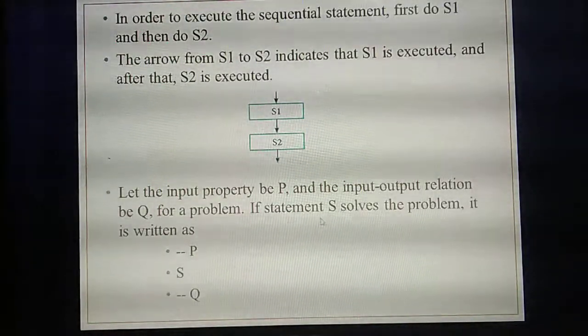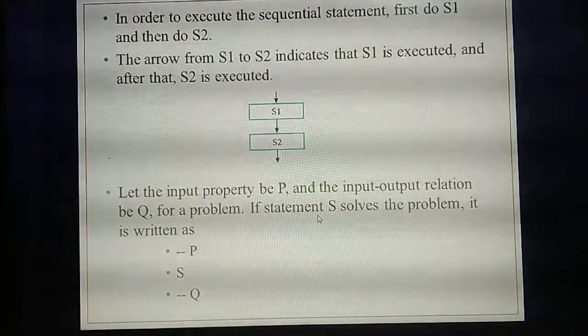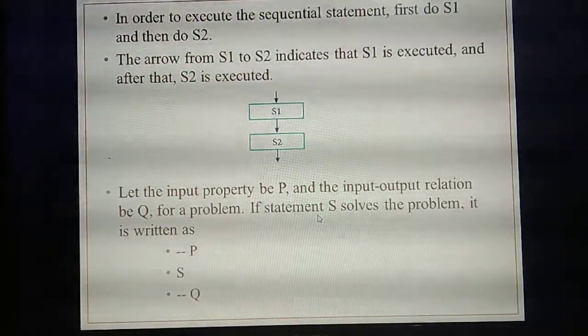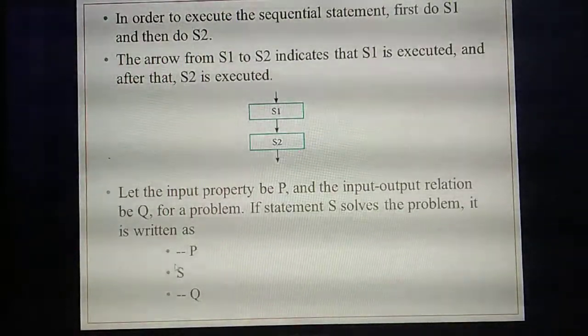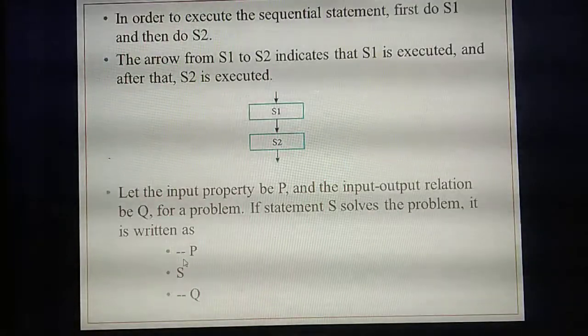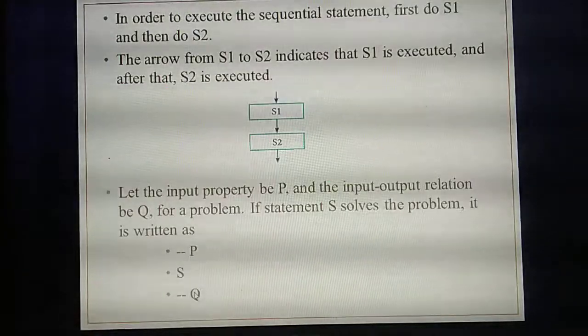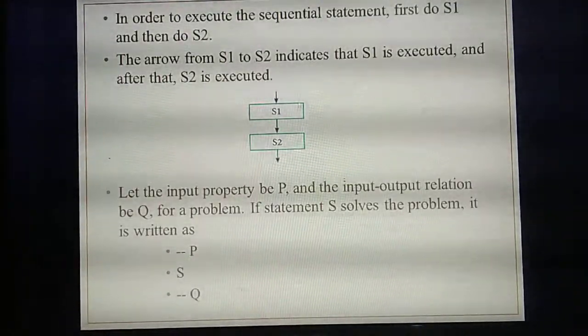So what do you mean by P? Input property. What do you mean by Q? Input output relation. What do you mean by S? Statement. So listen, always you will write the input property with comments. Comments start with two dashes, isn't it? So input property, two dashes, P. Then statement. Then input output relation, what's the variable for input output relation? Q. Understand?